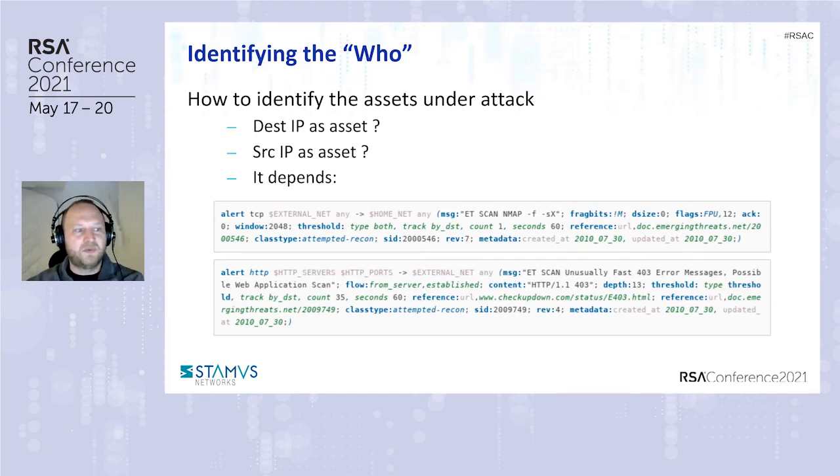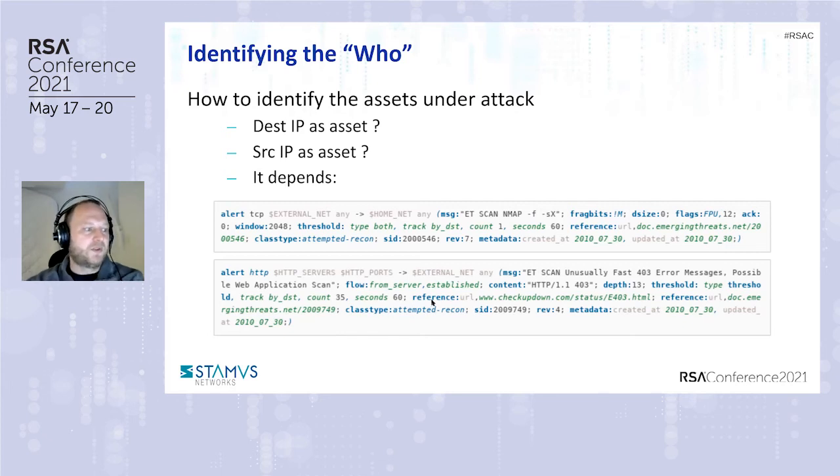For example, if we take the first one, which is the scan, the packet is coming from the attacker going to the target. But if you look at the second alert, second signature, sorry, in this case, it checks that the answer is the answer to an attack. So in fact, the source and destination are reversed compared to the source and target of the attack. So you cannot easily find the asset. You cannot say the asset is always the source IP in the alert. That is not working, and it's not ever true for the destination IP. So you need to improve that.